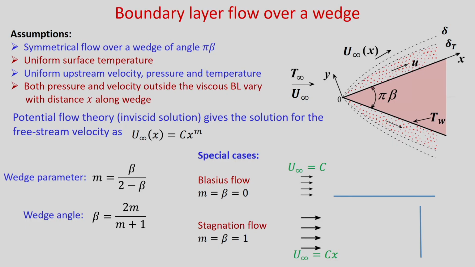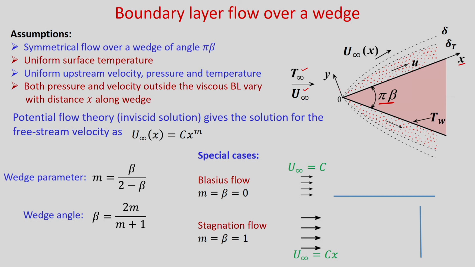So, for potential flow, you know, outside the boundary layer velocity will vary as c x to the power m, where m is the wedge parameter. So, let us consider laminar boundary layer flow over a wedge. This is the case. So, you can see this is the wedge with the wedge angle pi beta, and your free stream temperature is T infinity and free stream velocity is u infinity. X is measured along the surface and y is normal to this surface.